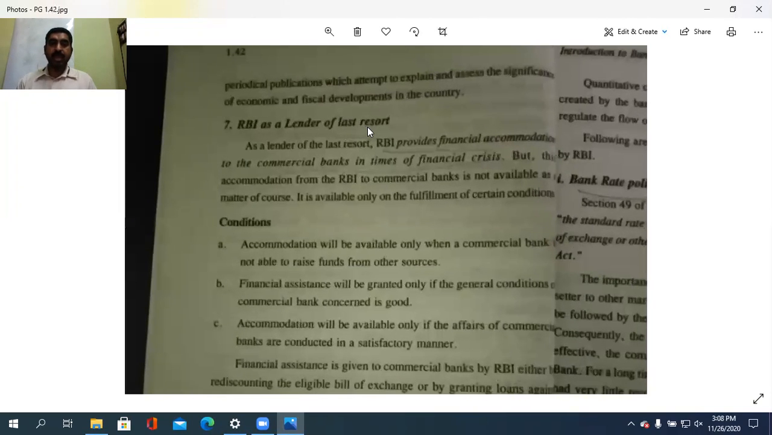Then RBI as a lender of last resort. Whichever bank is turned down, from whom can they get help as a last resort? The commercial banks in case of a financial crisis need to get financial aid. That is what is meant. So as a lender of the last resort, RBI provides financial accommodation to the commercial banks in times of